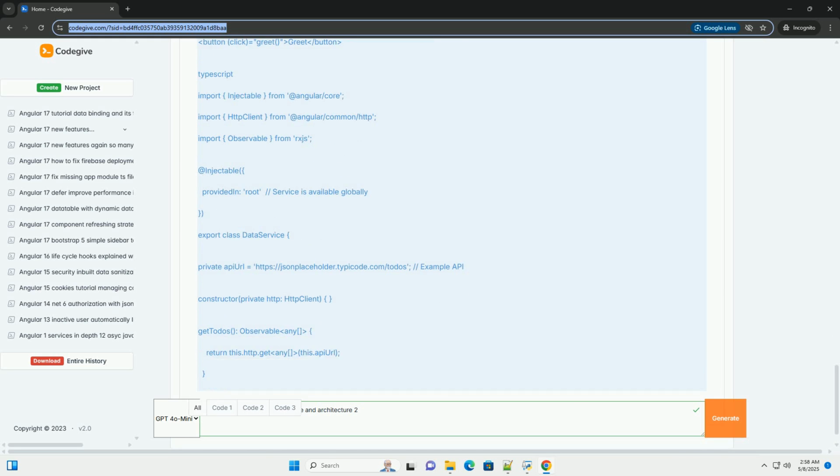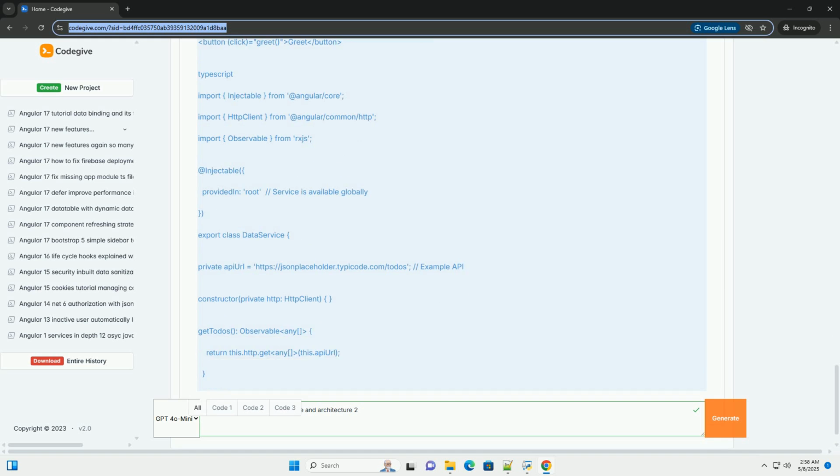Use lazy loading. Lazy loading improves the initial load time of your application by loading modules only when they are needed. Configure routes to lazy load feature modules. Use type safety. Leverage TypeScript's type system to catch errors early and improve code maintainability. Write unit tests.